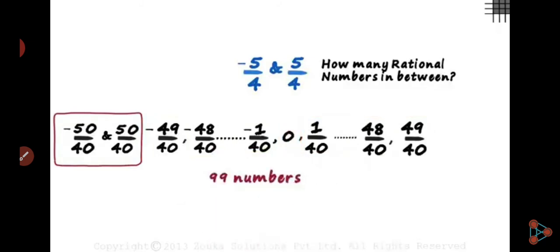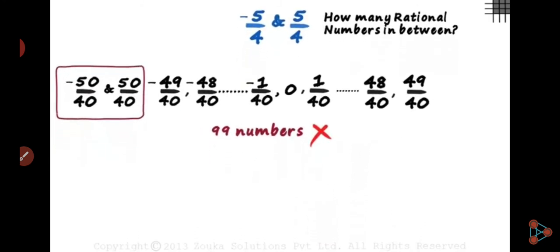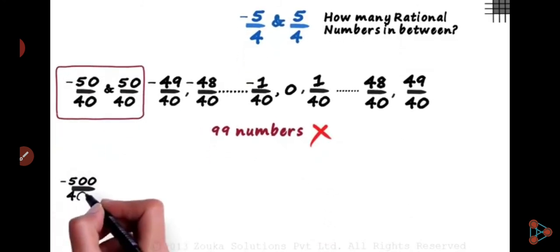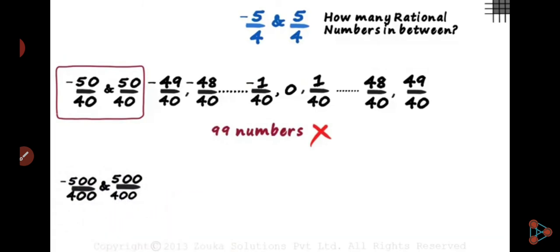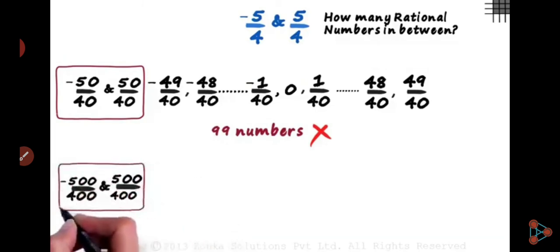Now, are you sure there are only 99 numbers? No. If you want more numbers, you have to multiply by 100, so you can write 999 numbers, and if you want more, you have to multiply by 1000.